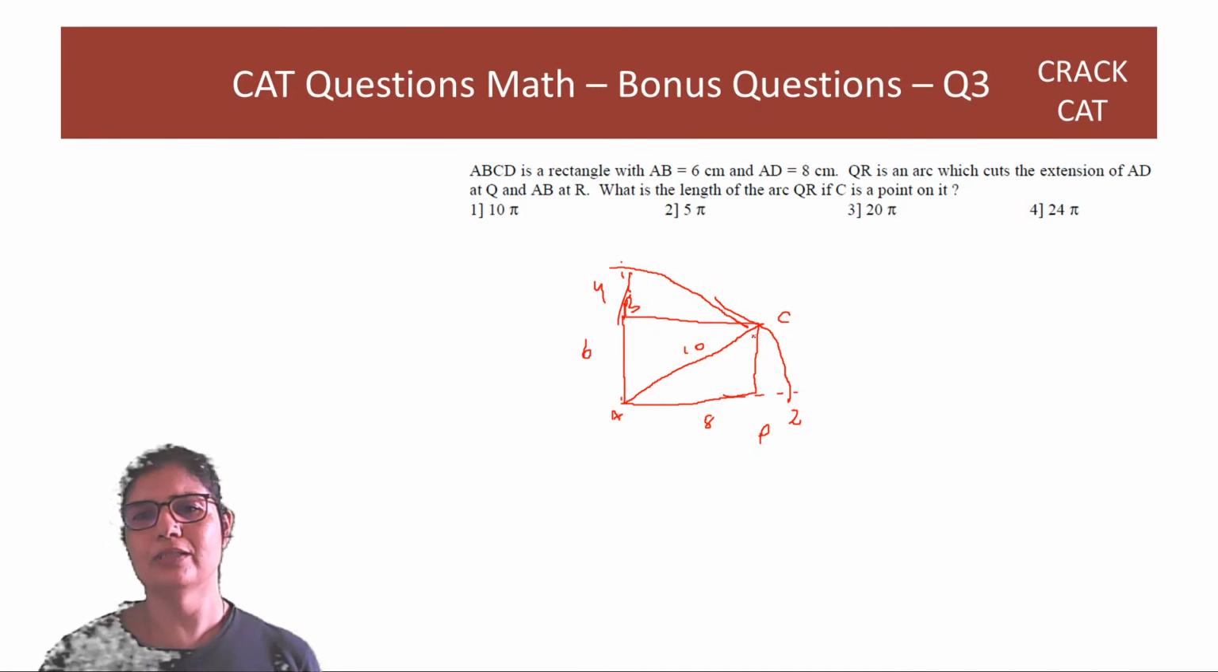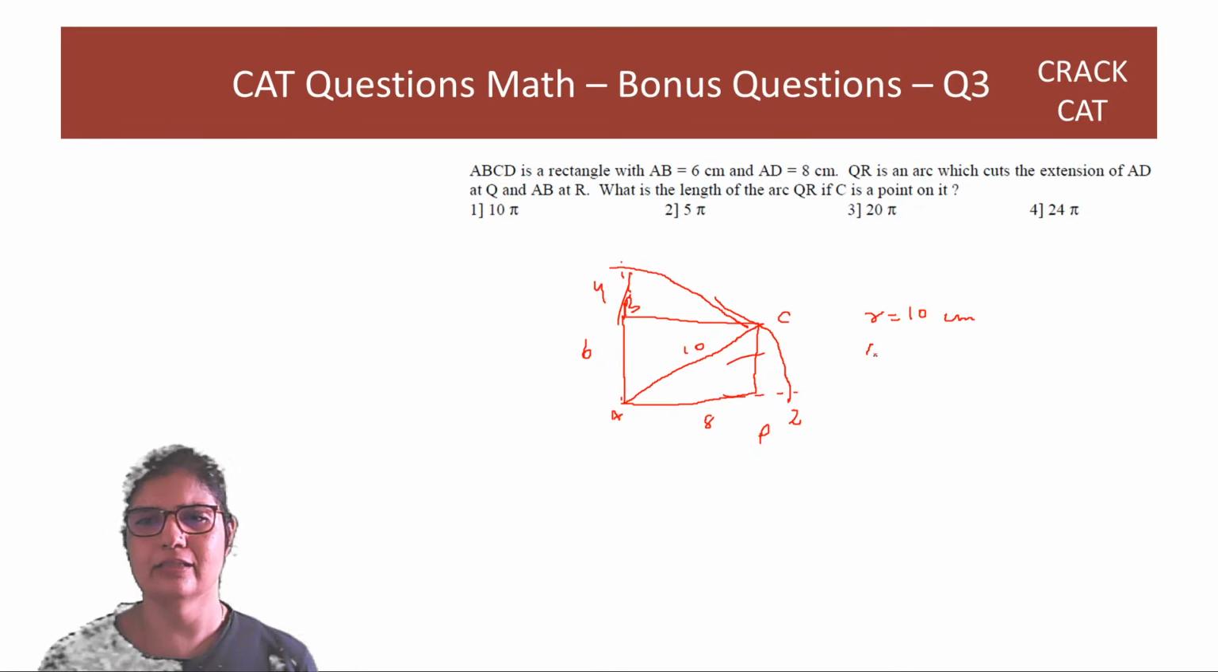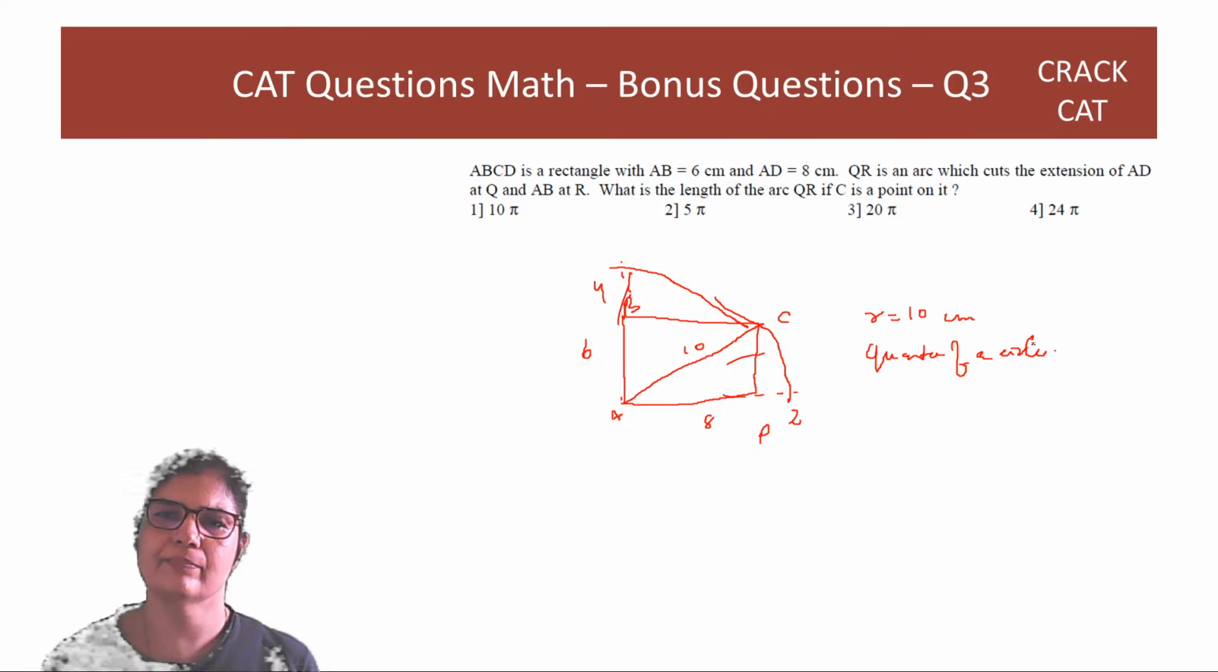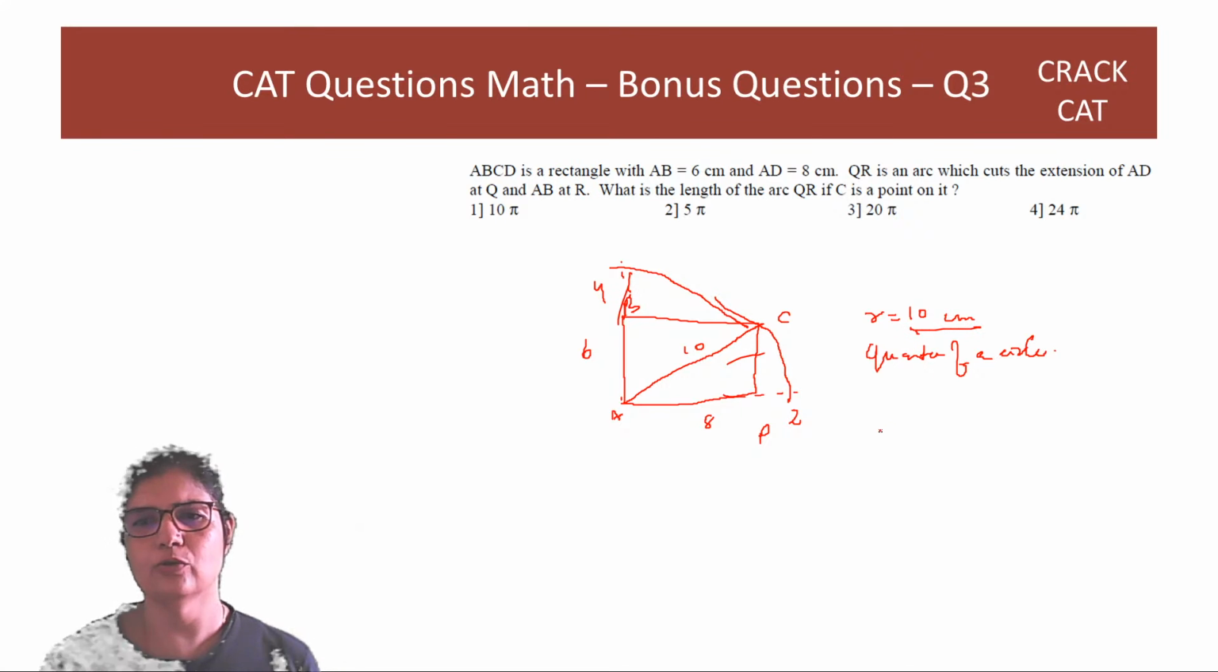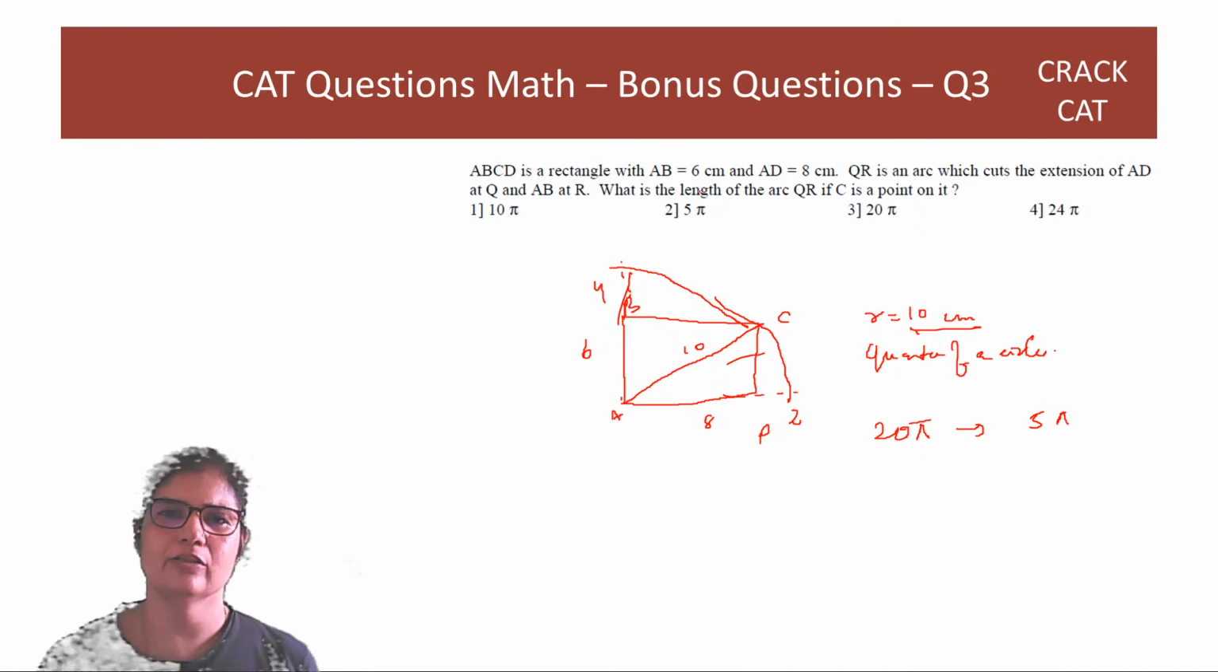So this happens with a radius of 10 centimeter and quarter circle. The arc is quarter of the circle. So radius 10 है तो 20 pi is your perimeter और उसका quarter आप लेंगे तो 5 pi is going to be the length of the arc.